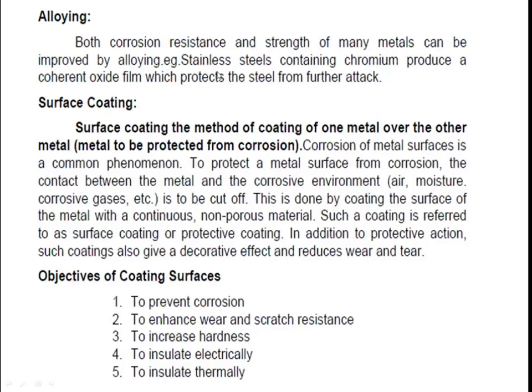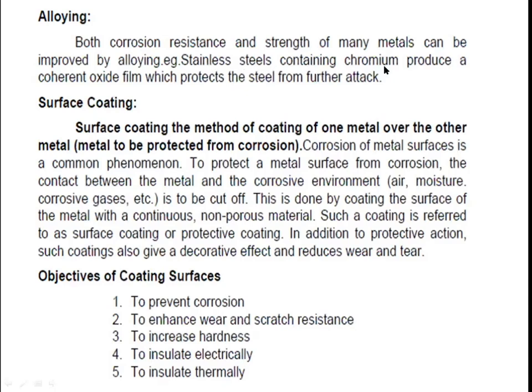Example: stainless steel containing chromium produces a coherent oxide film which protects the steel from further attack. Here we are alloying the steel.